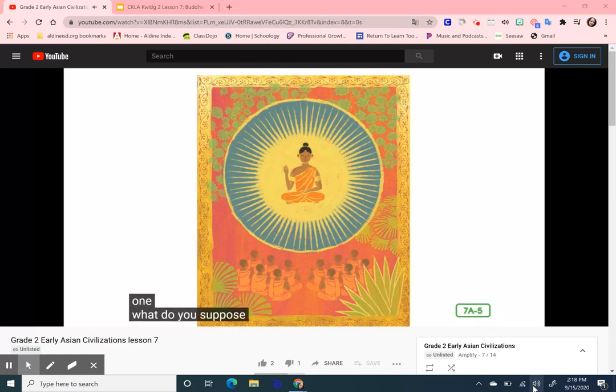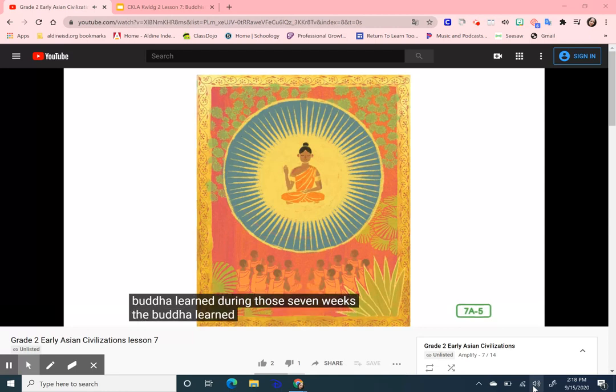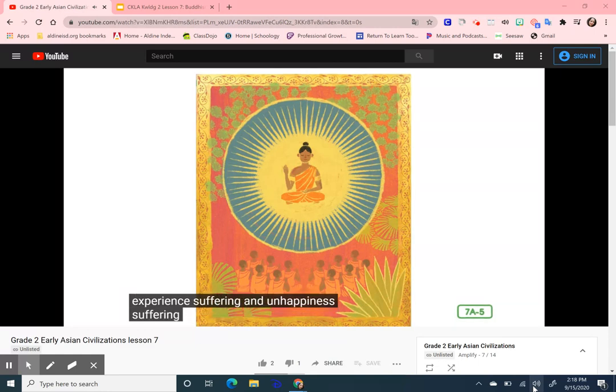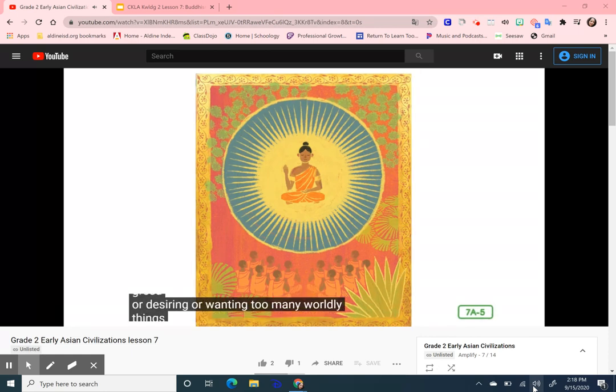What do you suppose Siddhartha the Buddha learned during those 7 weeks? The Buddha learned several lessons, and his lessons became known as the Four Noble Truths. These four truths are: all people experience suffering and unhappiness. Suffering and unhappiness come from greed, or desiring too many worldly things.